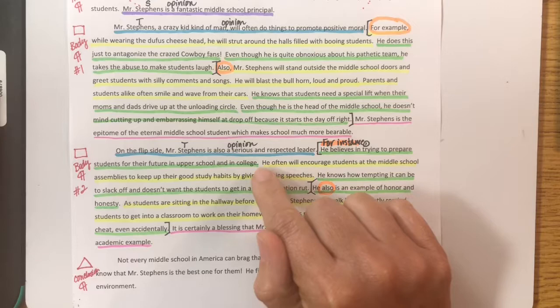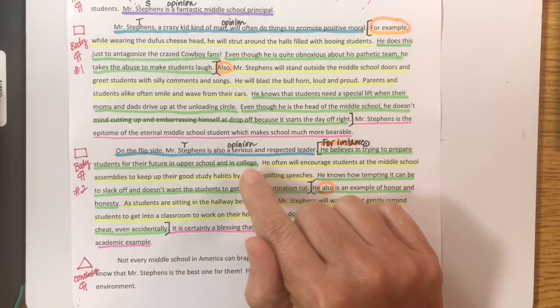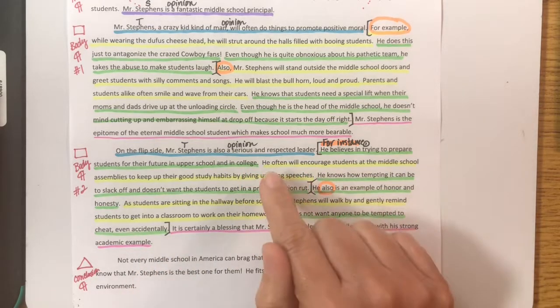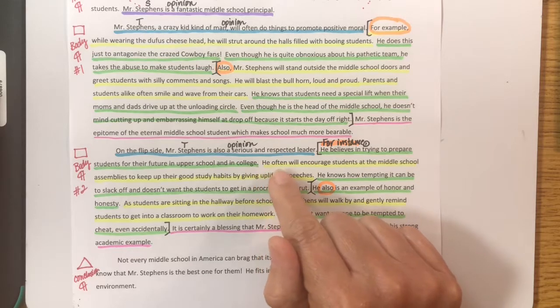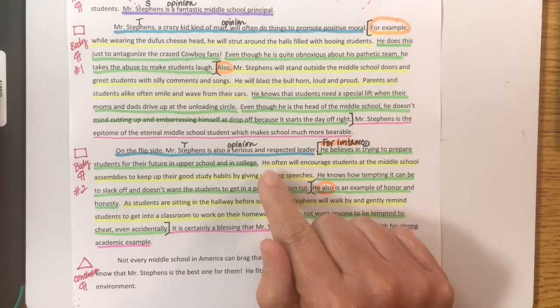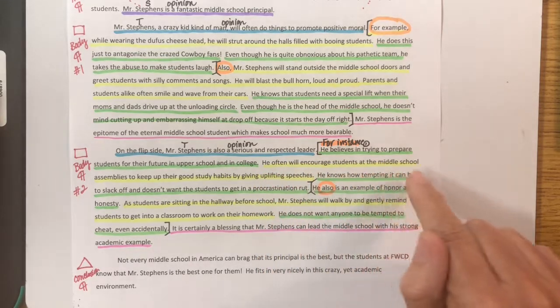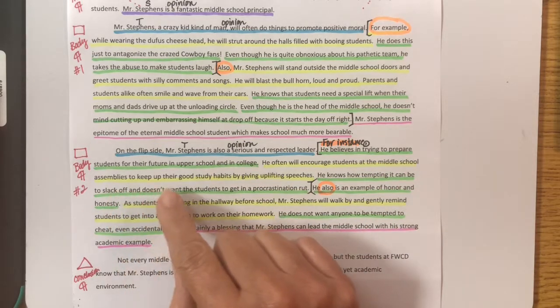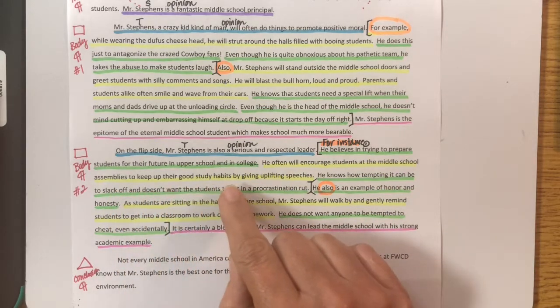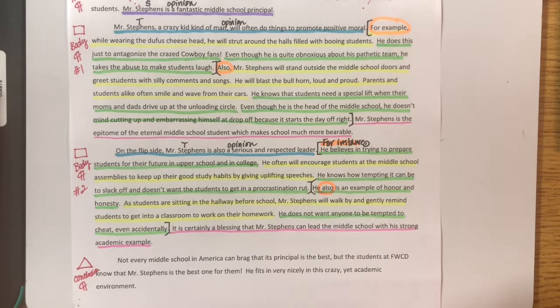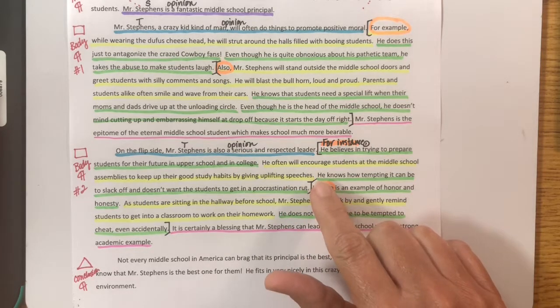Now I transition a little bit and I tell you an example of him trying to help students get ready for college. Here's my example. This is my story moment. He often will encourage students at the middle school assemblies to keep up their good study habits by giving uplifting speeches. We've heard him do that. That's a fact. Now I'm going to analyze, why does he do that?